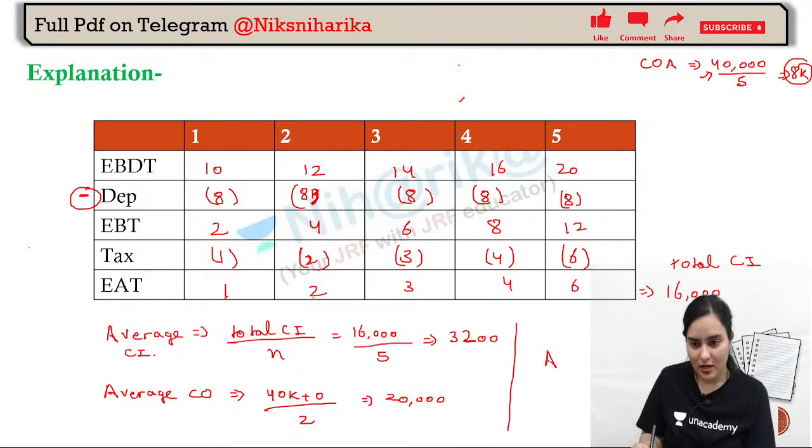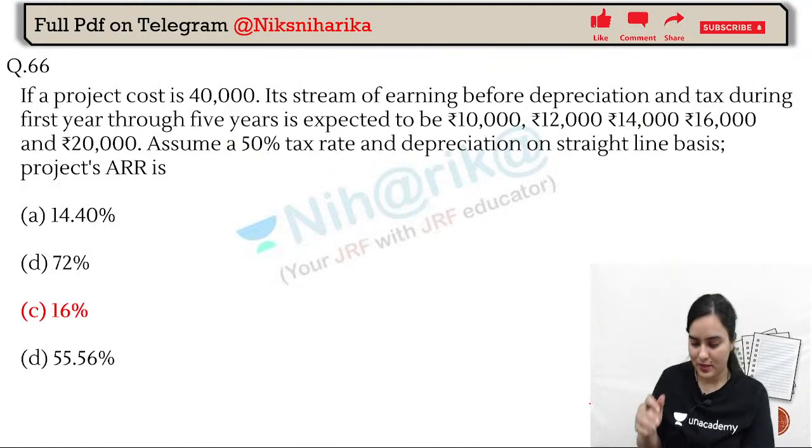ARR will be equal to 3200 divided by 20,000 into 100, zeros cut, and then 32 divided by 2, that will be basically your answer.